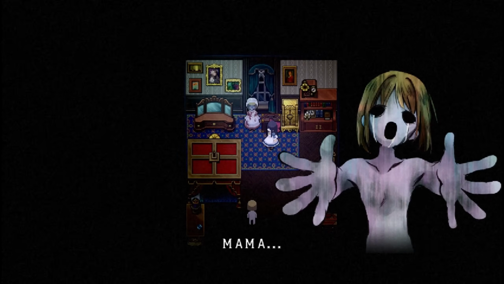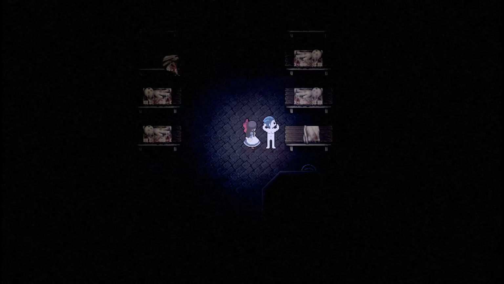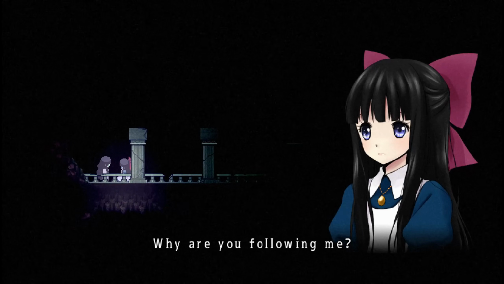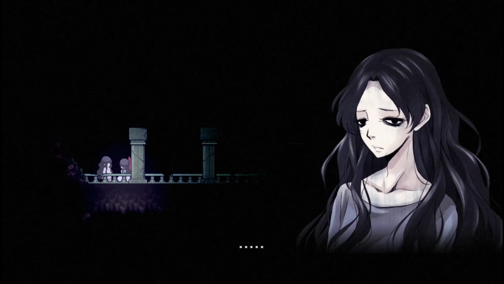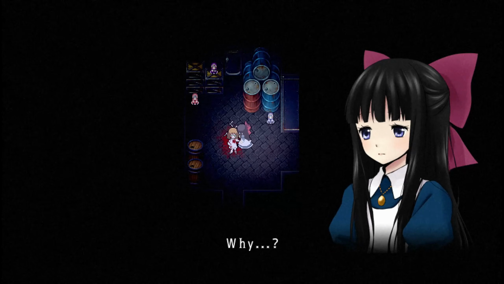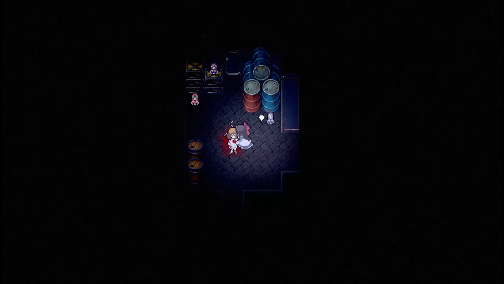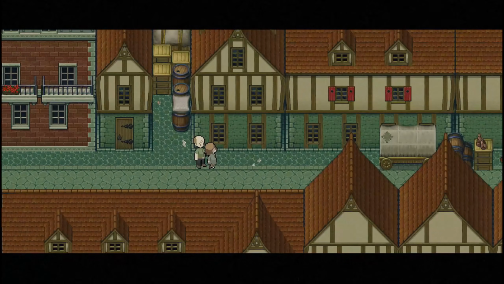These include characters like the Mourning Mother and Colina, Eyeless Girl, Headless Man, Hungry Boy, and Mute Subject, who seem to be trying to develop empathy in Aya so she can understand the effects of her father's experiments. Some souls, such as Colina, Mute Subject, and Inez, share their backstory or final moments with Aya, potentially to humanize the victims of Alfred's experiments and help her grasp the true horror of what her father has done.